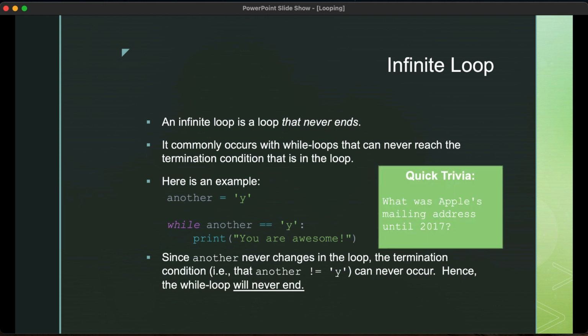By the way, this is something that you may not know. Here's a quick trivia question. What was Apple's mailing address until 2017? If you want to think about it for a second, you can pause the video, and I will give the answer now. The correct answer is it was actually One Infinite Loop in Cupertino, California. So that was kind of a nod to the programming structure. That's a cool answer and a cool address for a very prominent corporation.